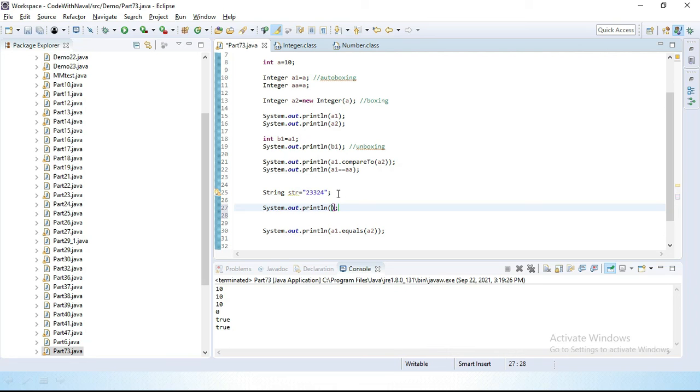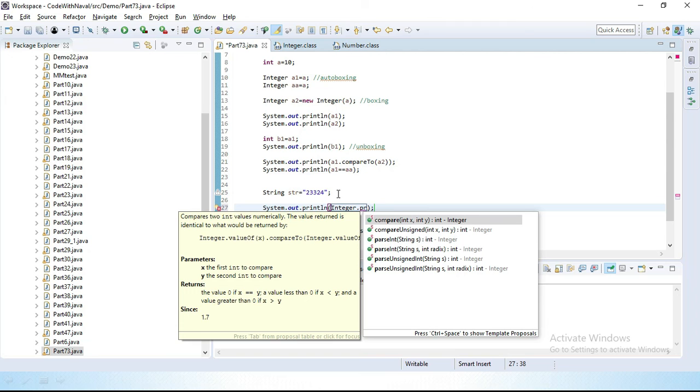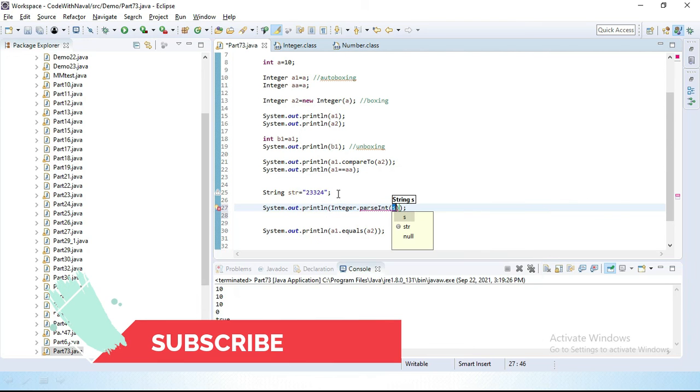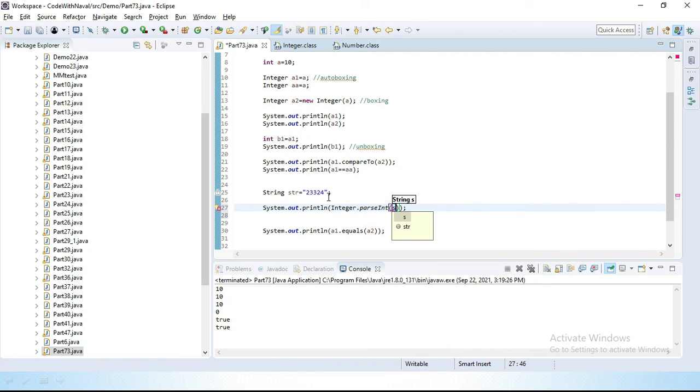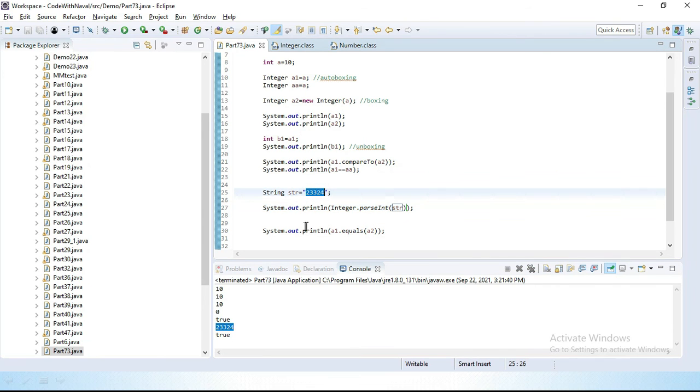System.out.println, and let's use Integer.parseInt, and here we pass this string str. Let's save this and run this, and here you can see we got this value. This value is simply converted into an integer.